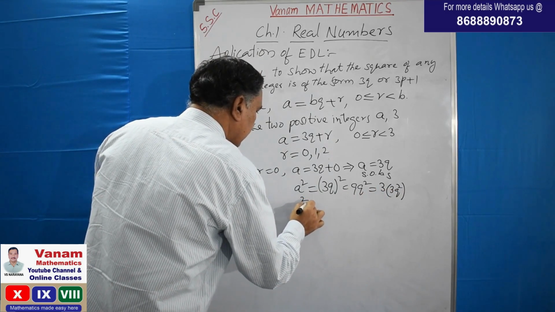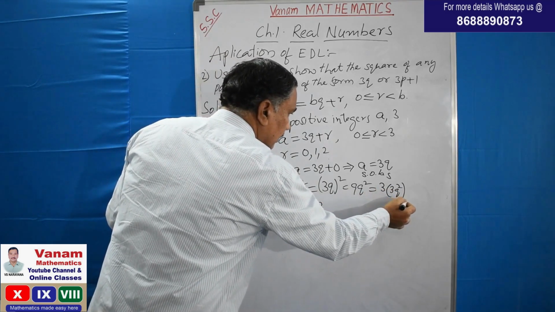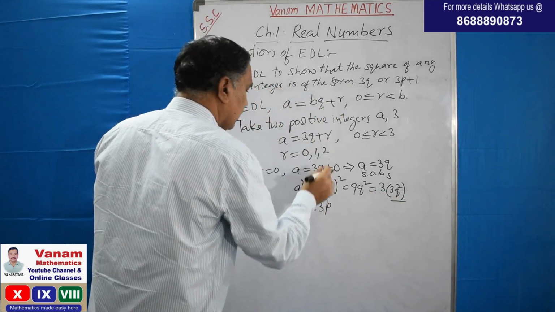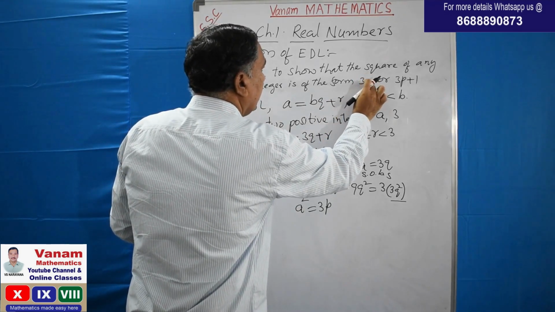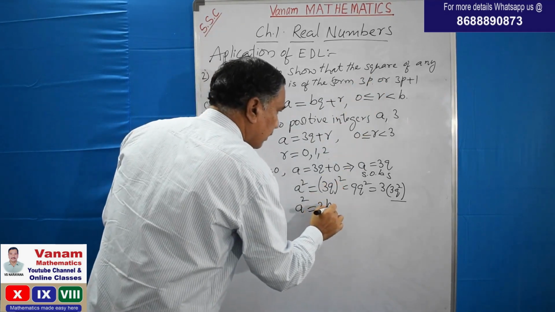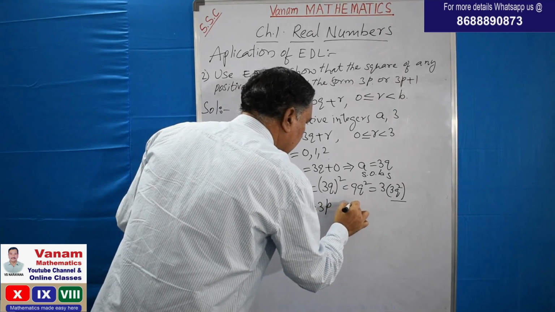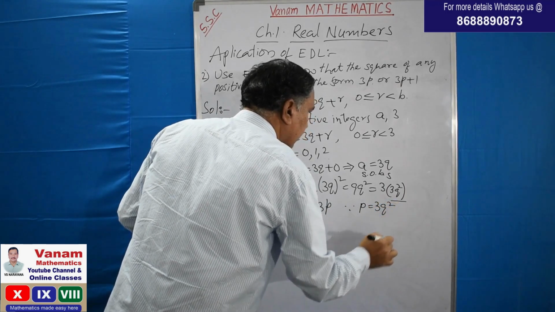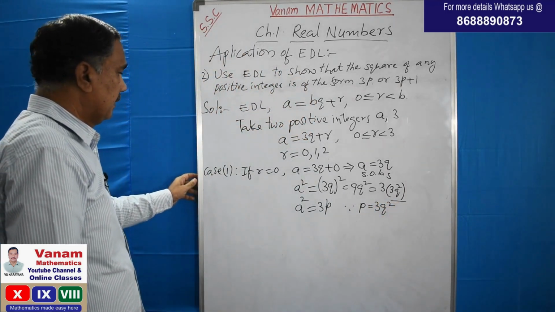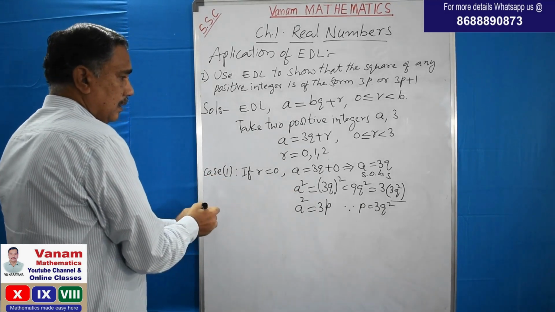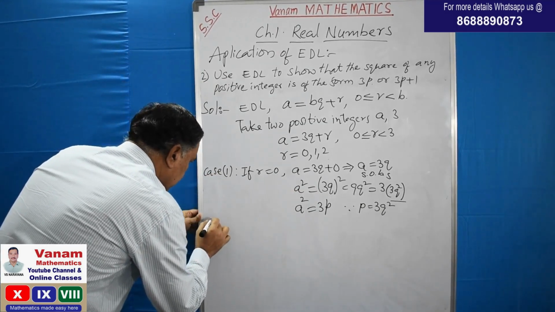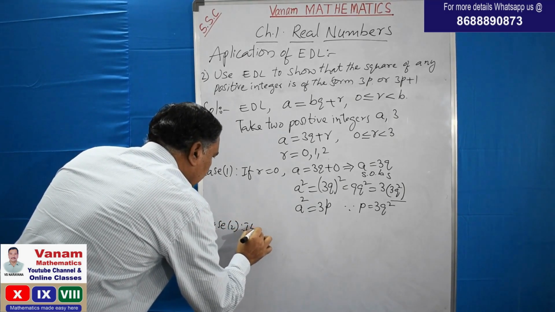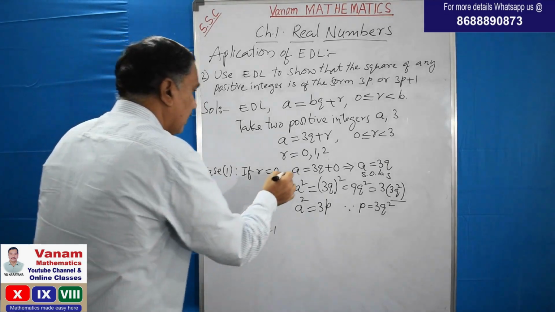That we can write as a square is equal to 3 into some other integer, 3p, sorry, this is 3p, where p is equal to 3q square. Okay, now case 2. What is case 2? If r is equal to 1, what do you get?